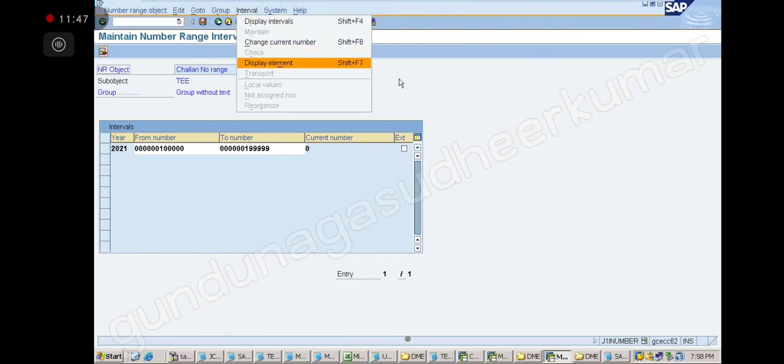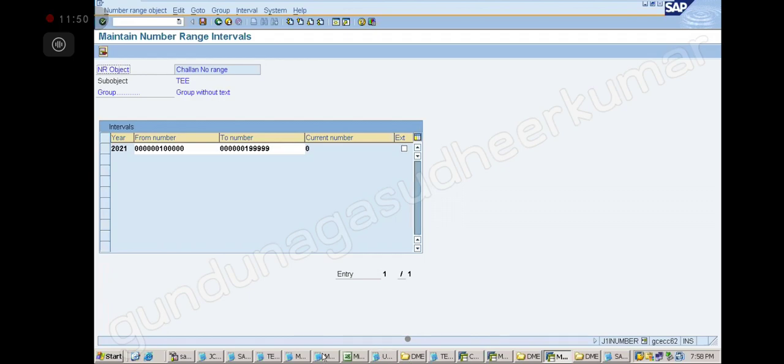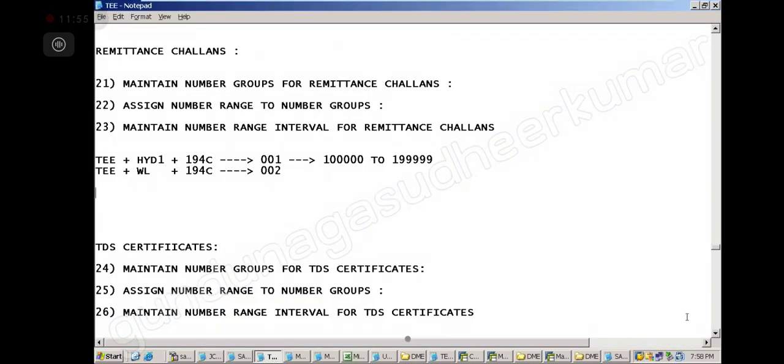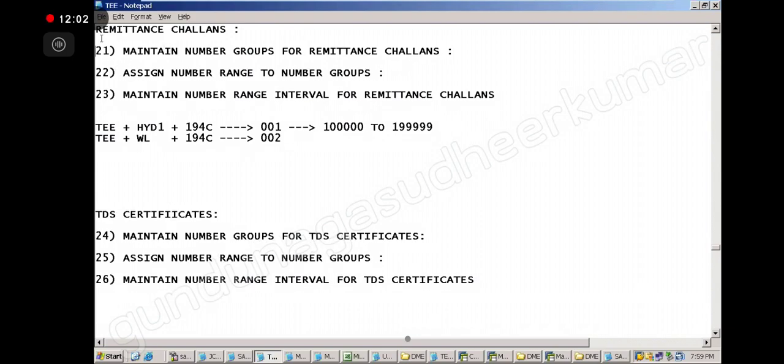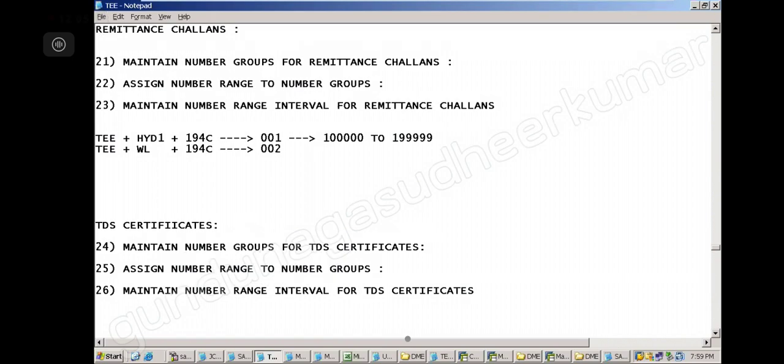Sir, please show me step number 20. Note down steps 21, 22. Sir, we also are required to take challan for license inclusion and also godown inclusion. For those also we have to take challan from here? No. This is exclusively for TDS, right? Okay. This is an exclusive TDS challan. Only TDS challans we have to remit. Yes, correct.